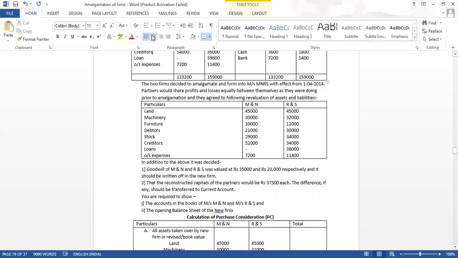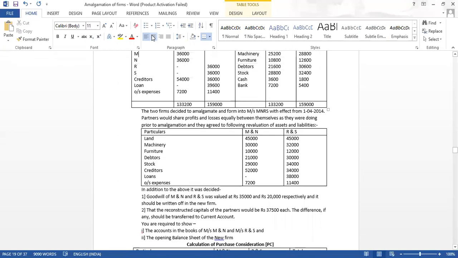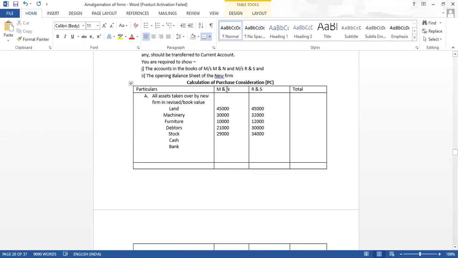So what is the amount of cash and bank? 3,600, 1,800, 7,200, 5,400.